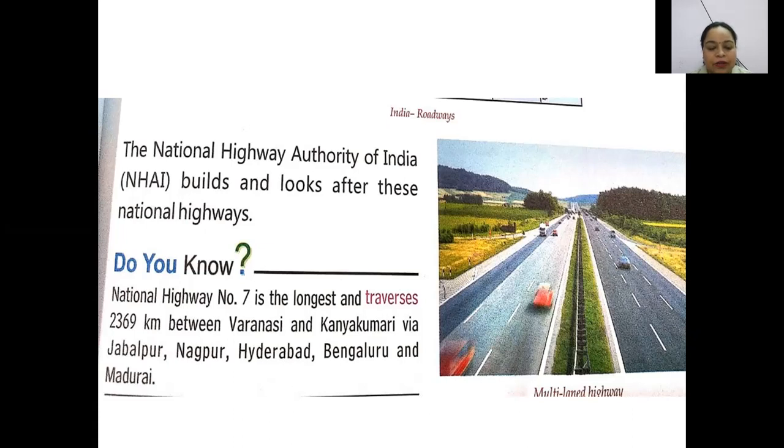National Highway number 7 is the longest and stretches 2369 kilometers from Varanasi to Kanyakumari via Jabalpur, Nagpur, Hyderabad, Bangalore, and Madurai. So National Highway number 7 is the longest road. Okay, so you should know about all these national highways. So who looks after the national highways? That is the National Highway Authority of India. They maintain them and take care of the maintenance of the national highways.